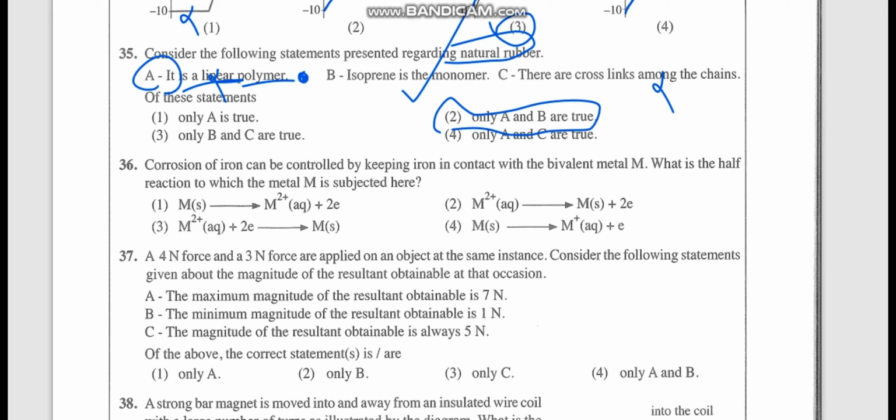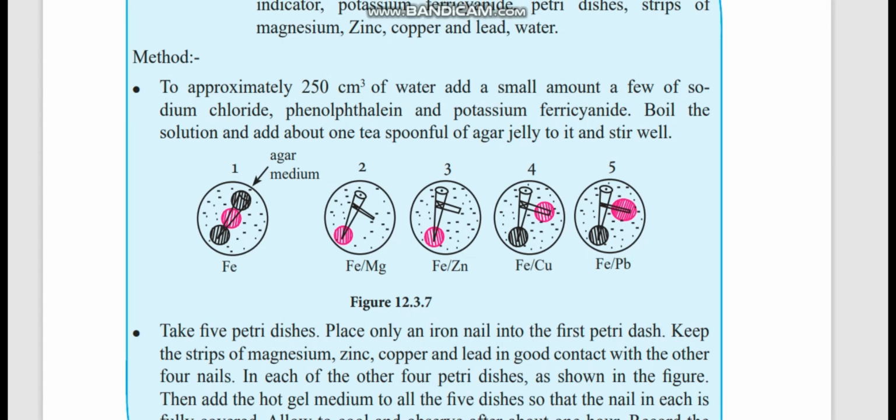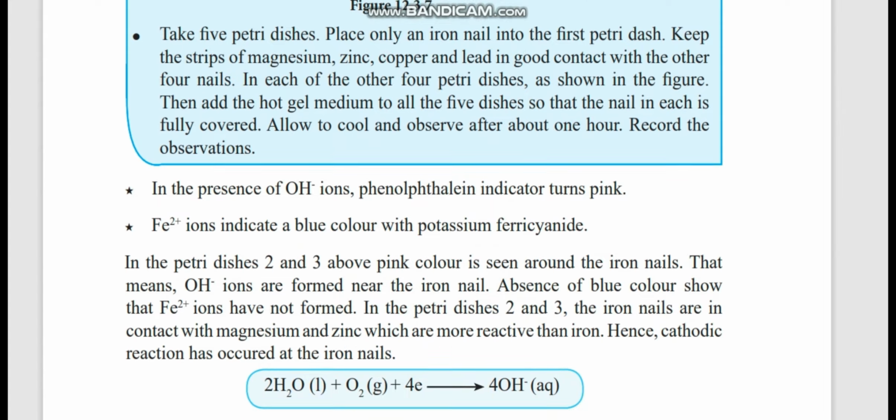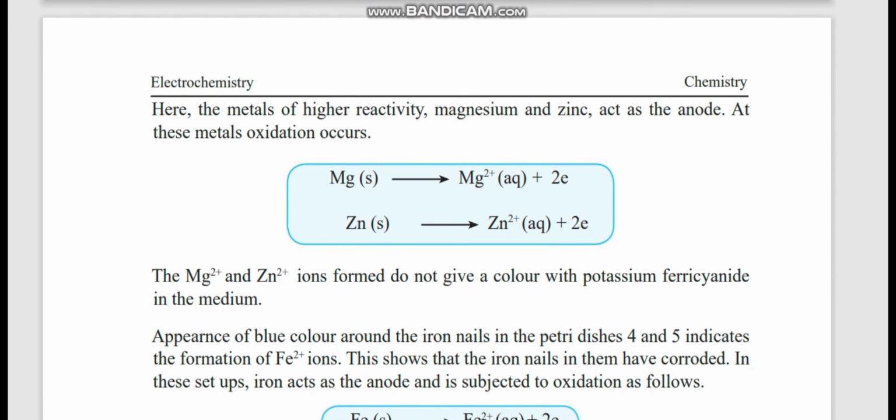Corrosion of iron can be controlled by keeping iron in contact with bivalent metal M. What is the half reaction to which the metal M is subjected? So this is the electrolysis part. I'll explain that part. I hope you can see the textbook. Now iron is protected by coating with a metal which is higher in the reactivity series. So they can put magnesium or zinc. Magnesium and zinc are all higher than iron.